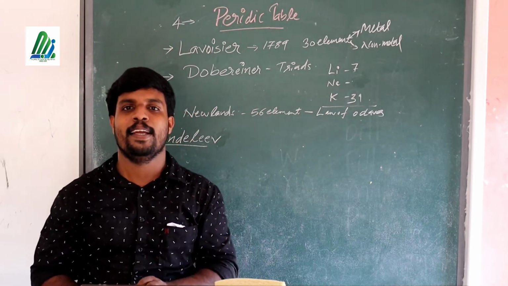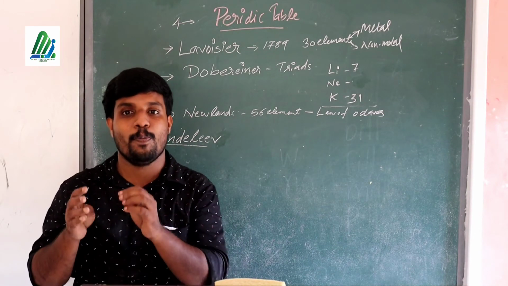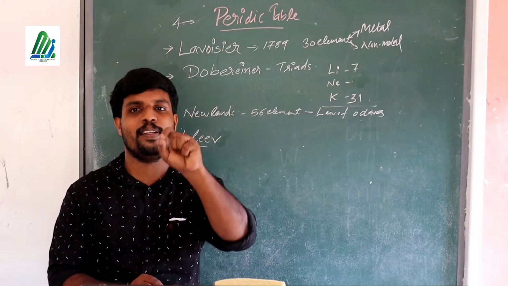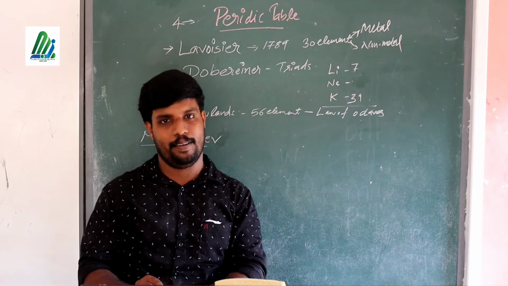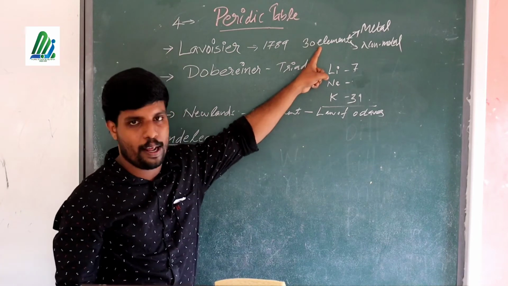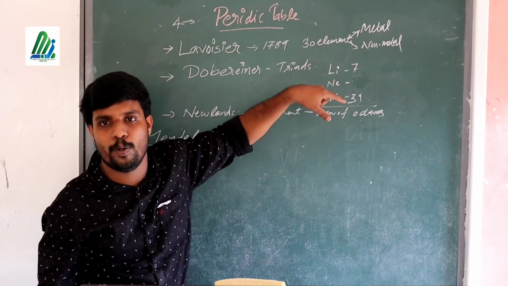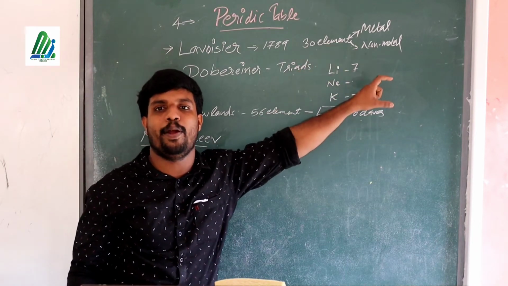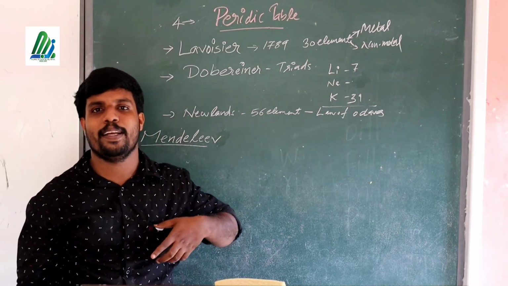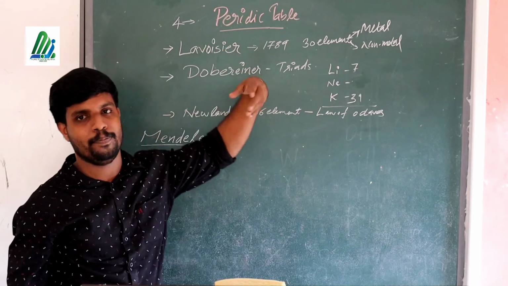But the limitation is that it does not give a position for metalloids. There is another variety, metalloids. It is not possible to give a position for what? Metalloids. So that is the limitation, and due to that limitation this idea was discarded. So the first classification was done by Antoine Lavoisier, the 30 elements classified into metals and non-metals. But the limitation is that it is not possible to give a position for metalloids, the elements that show properties of both metals and non-metals. He did not give a position for them, so that is the main limitation, and the idea was discarded.